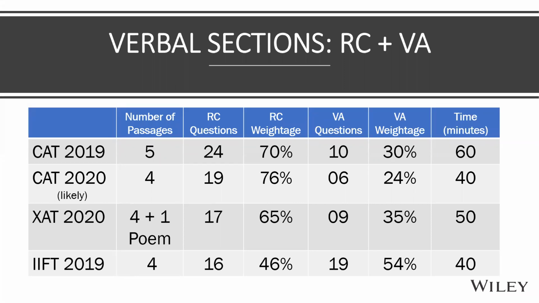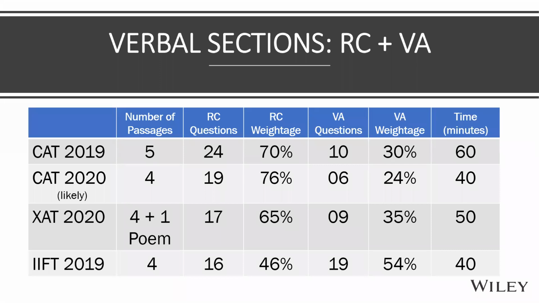IFT 2019 was a little surprise because normally RC questions have high weightage and VA questions have less weightage. This time the weightage was 3 marks each, 35 questions. So RC 4 passages, 4 questions, which is the typical thing. But the length of RC passages was shorter. The VA 19 full of vocabulary. So again, earlier it used to be about 50-50. Now there is a shift more towards VA, at least seen from last year's IFT.